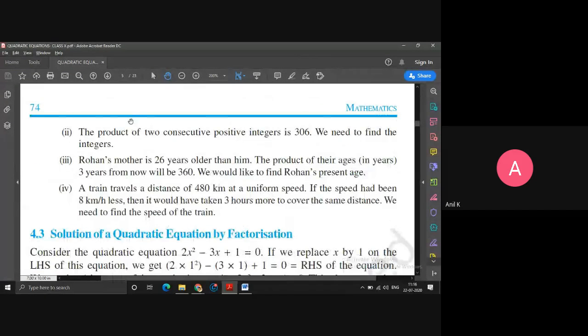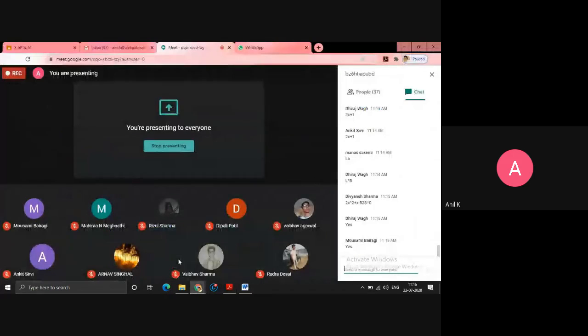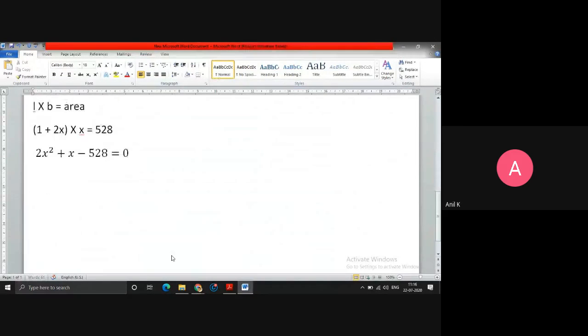Next, the product of two consecutive positive numbers is 306. What do you mean by consecutive numbers? Any idea? x and x plus 1 are consecutive numbers, which come one after the other. If I take my first number as x, my other number will be x plus 1.